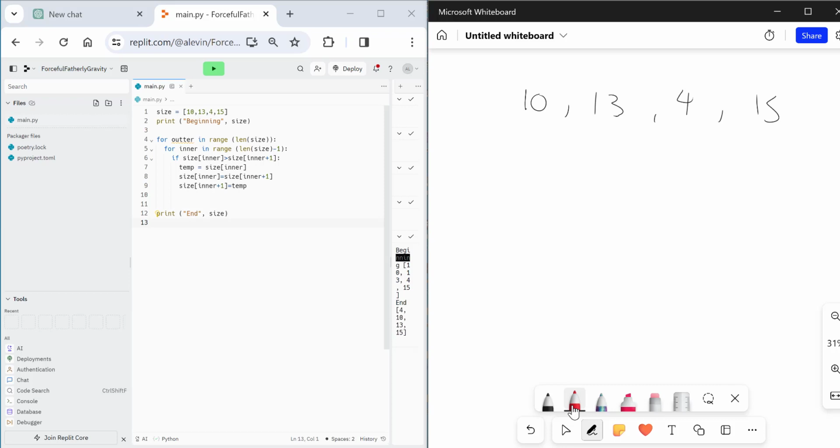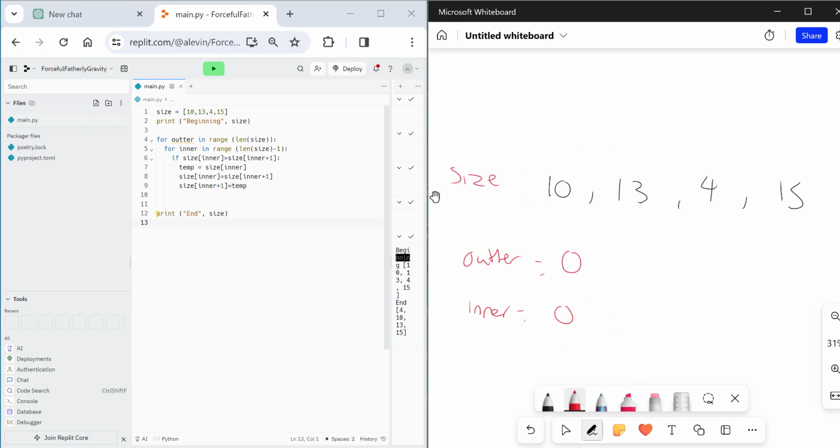So let's trace this through so you get comfortable with how this works. So we've got outer. Outer, it starts on 0. We've then got inner. Inner starts on 0. So on the first time we loop, which is outer is 0, we're going to then go to the inner loop. So our array is called size.